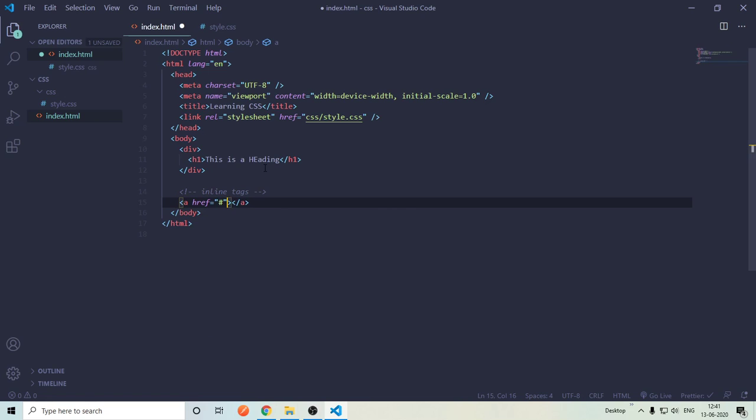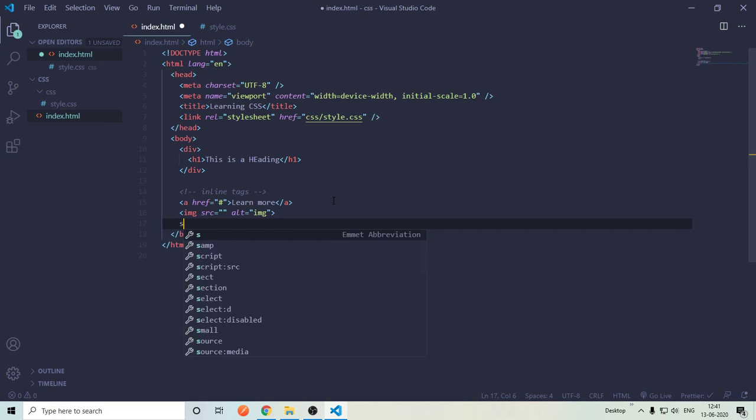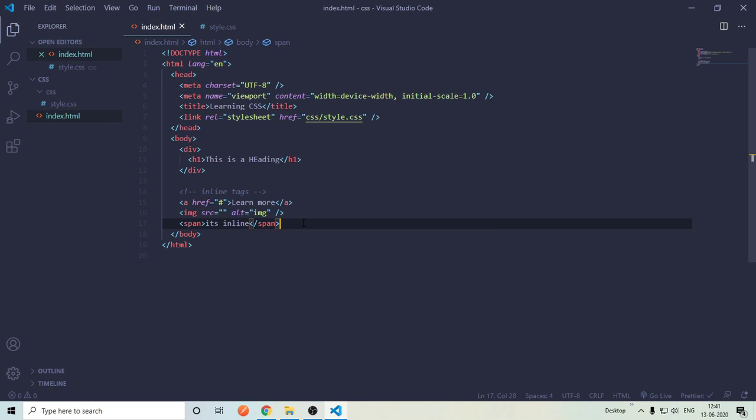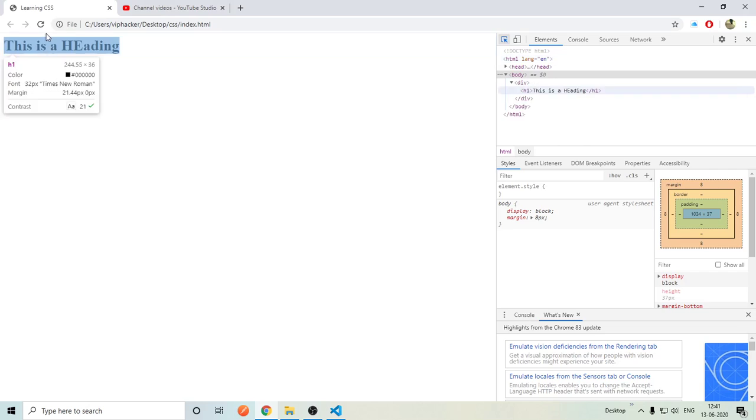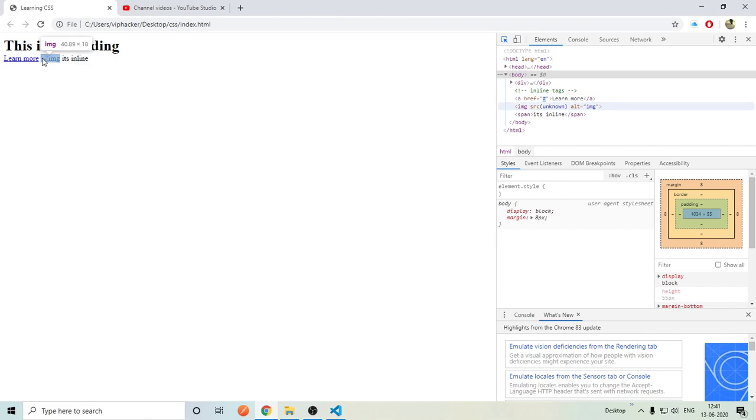The a tag. Let me show you. Learn more. The image tag. I will say image here just to show that it's an image tag. And the third is the span tag. Span is basically the same as a p tag, but it is inline and the p tag is not. I will say this, it's inline. Now you will see that these three tags will be in inline form. If I refresh it, as you can see, these three tags are in inline form automatically.